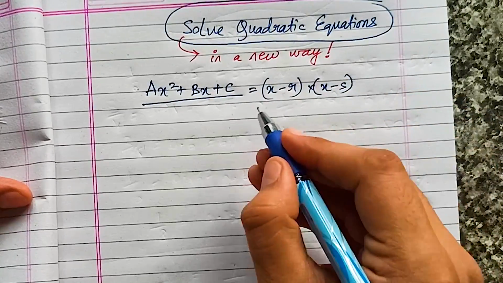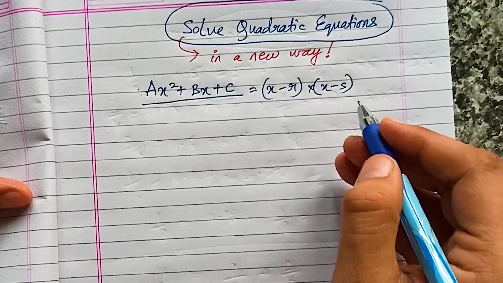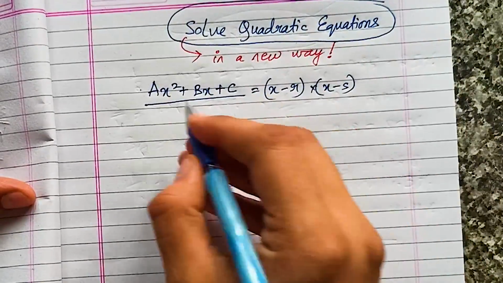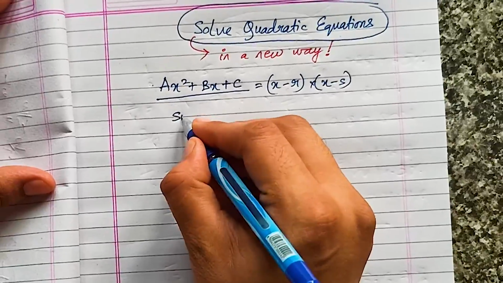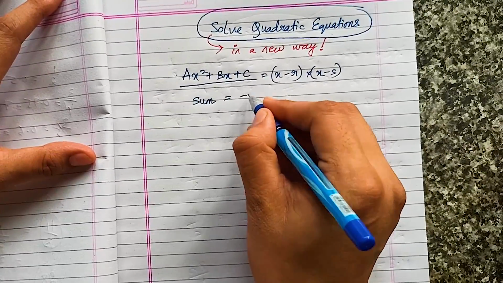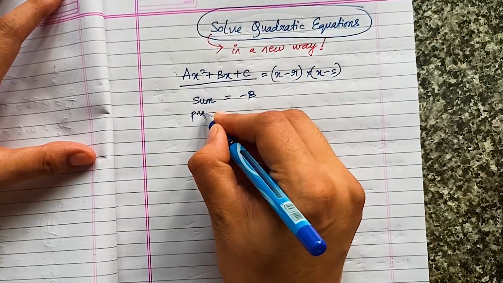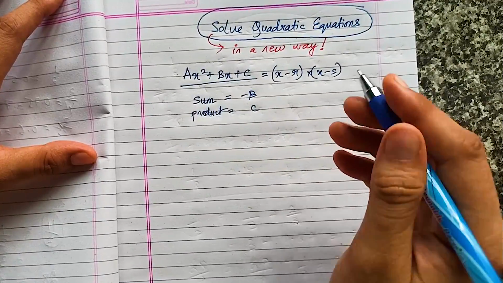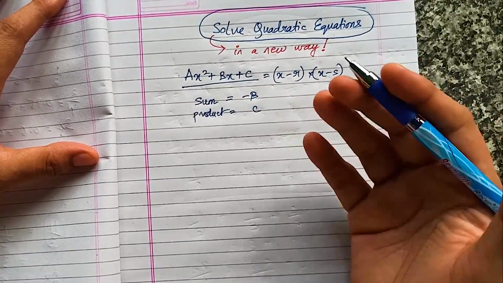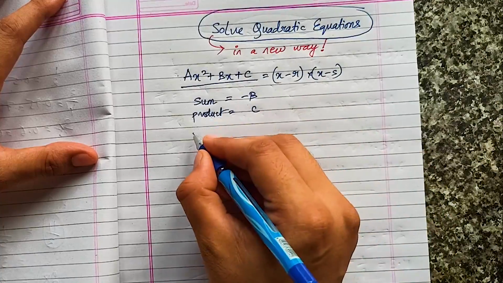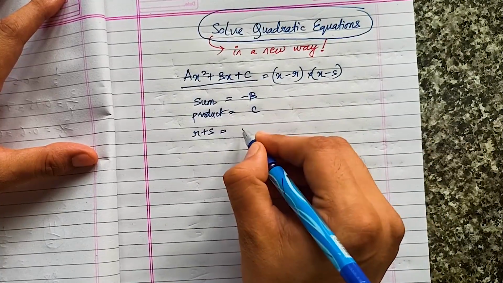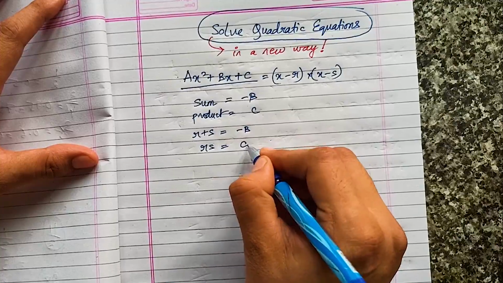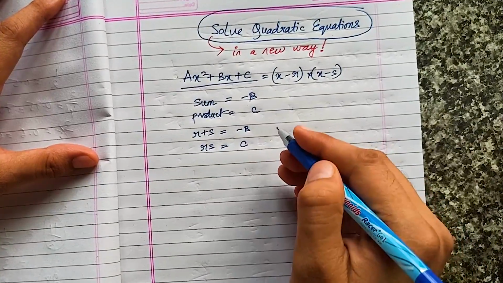If r and s are the two roots of the quadratic equation, then the practice that we follow is to find that the sum of these roots has to be minus b, and the product of these roots has to be c, right? This is the formula that all of us have been using since time immemorial. So this r plus s should sum to minus b, and the product r into s has to equal c. This is what we have been taught earlier.